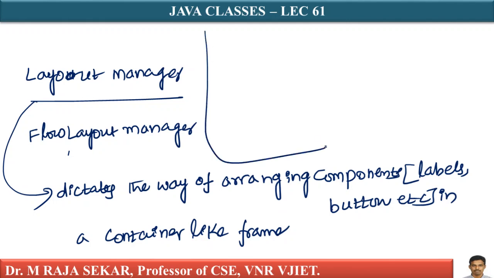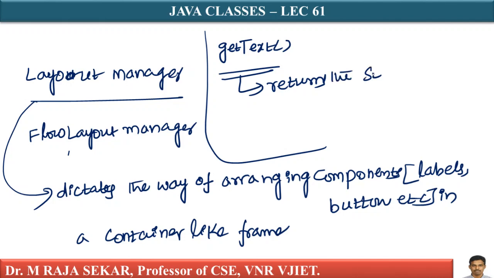Now let me discuss few methods. There is a method known as getText method. This T is capital letter. The getText method of label returns the string associated with the label.